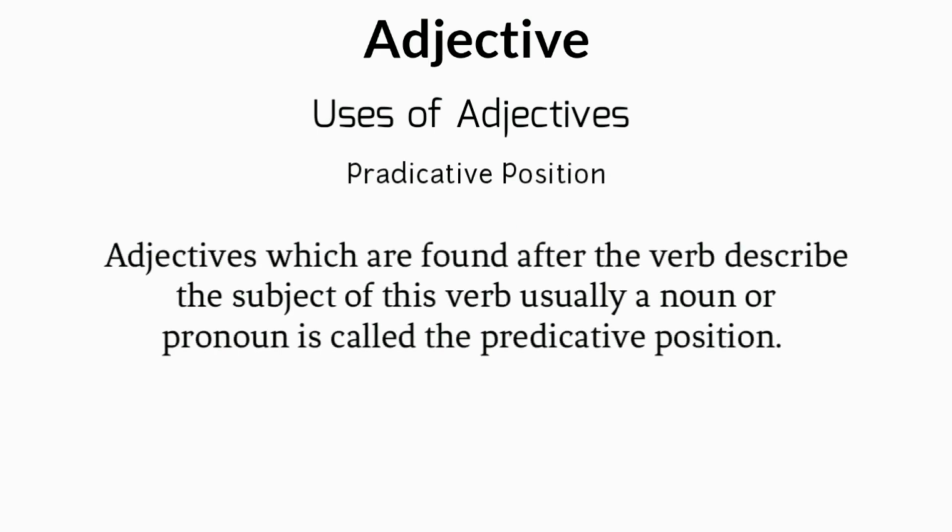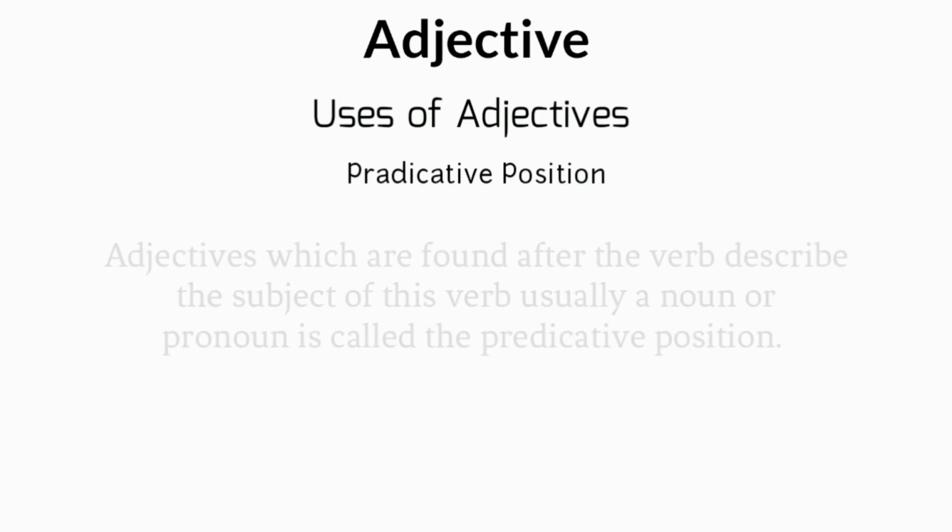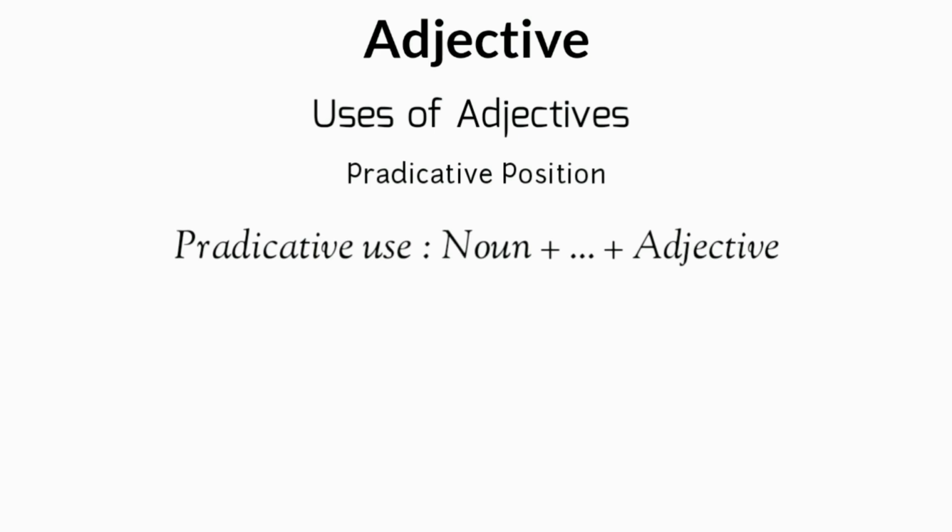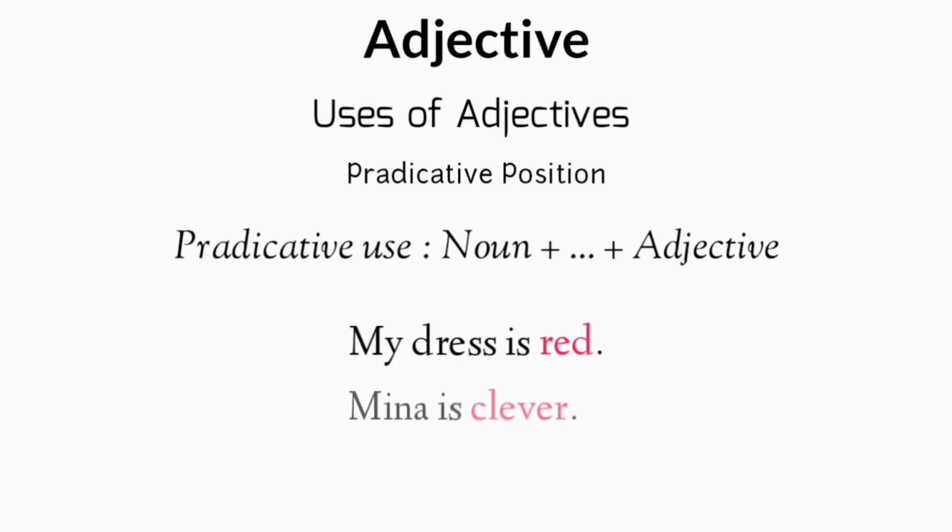Adjectives which are found after the verb describe the subject of this verb, usually a noun or pronoun. This is called the predicative position of adjective. Predicative use: noun plus verb plus adjective. Look at the example. My dress is red. Meena is clever. Here the adjective red describes the subject my dress and clever describes the subject Meena, but it is placed after the verb to be.